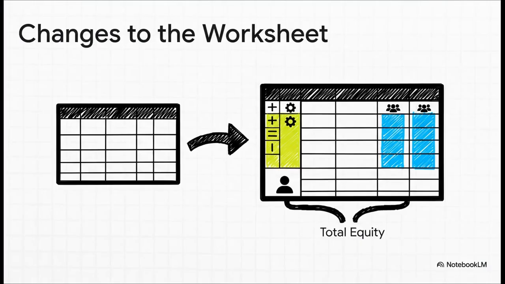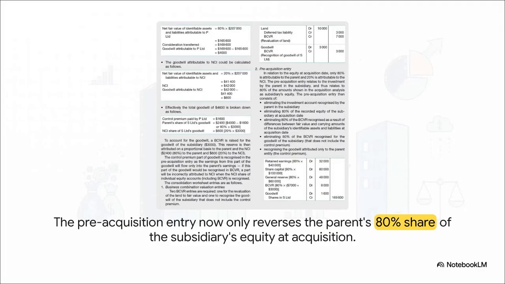Your standard consolidation worksheet gets a bit of a makeover. To handle the NCI properly, you're going to add a couple of new columns just for them, to track their share of things. You'll also add a separate column for the parent's share. Now, one thing to note, that Business Combination Valuation Reserve, the BCVR, where you track fair value adjustments, stays in the main adjustments column. And then, at the very bottom of the equity section, you'll see two new lines, Total Equity Parent and Total Equity NCI. Now this is probably the single biggest mechanical change you need to remember.